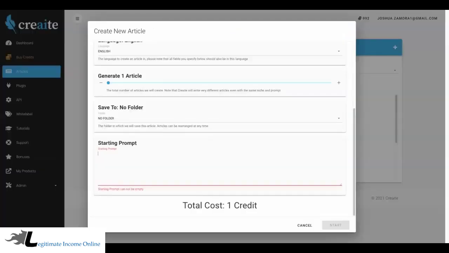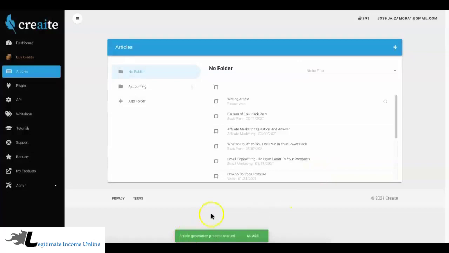So I'm going to go ahead and select that, come here, paste that into there, hit start, and that's literally all you have to do. From here, Create is going to take it from there and write me a completely unique article, which is going to take about 60 to 90 seconds. Okay, so once this article finishes writing, I'll come back to that and show you exactly how it reads.